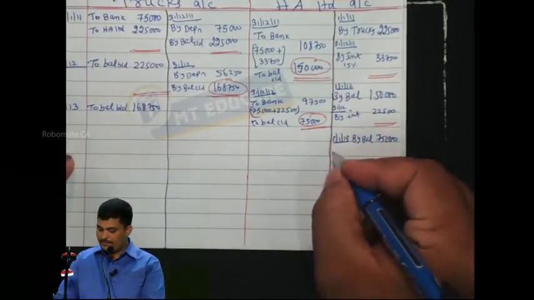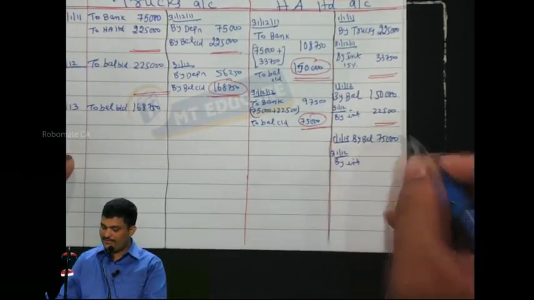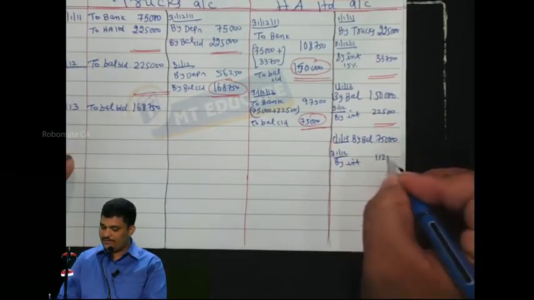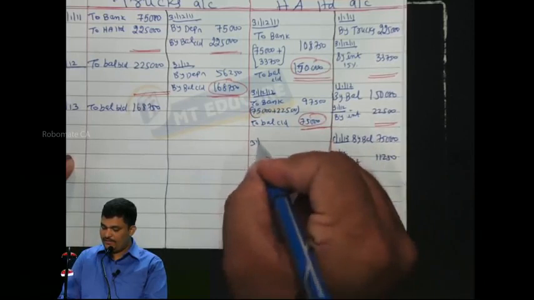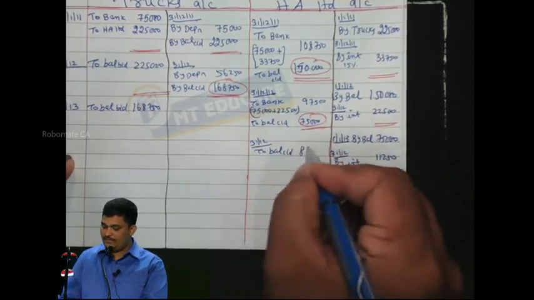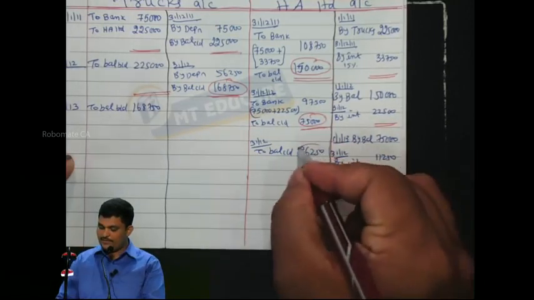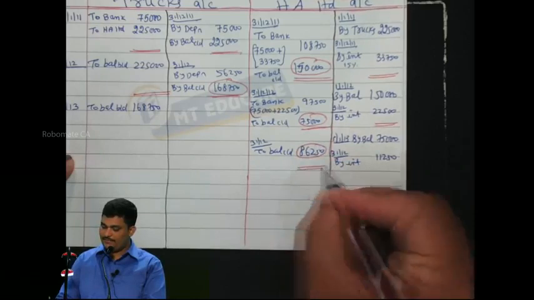Everybody? 31st December by interest 11,250. 31st December to balance carry down 86,250. Because it was not paid, thereby it is simply carried forward.